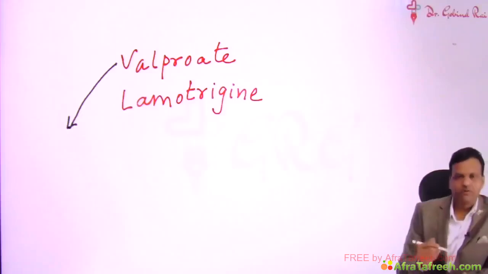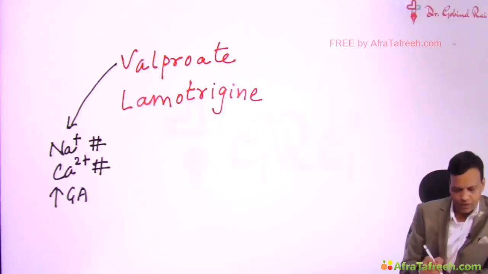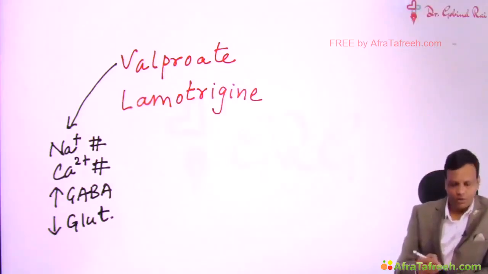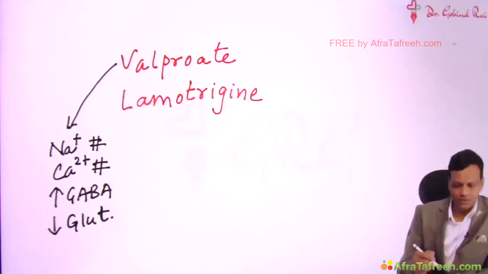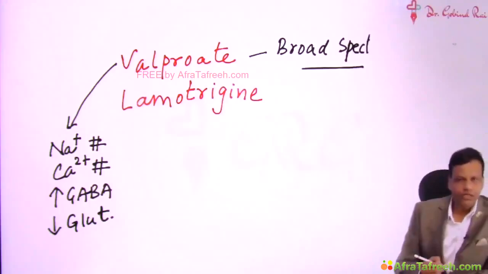Valproate has the first 4 mechanisms. That means it is a sodium channel blocker. It is a blocker of calcium channel also. It increases the activity of GABA as well as it decreases the activity of glutamate. So all the 4 mechanisms are present in valproate. Now because it has almost all the mechanisms, it is a very broad spectrum anti-epileptic drug. Very broad spectrum.